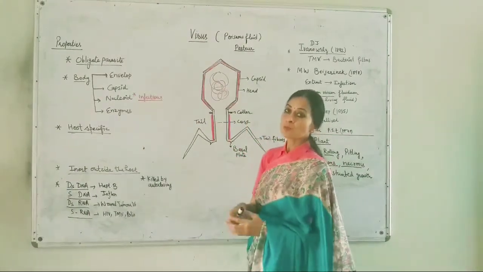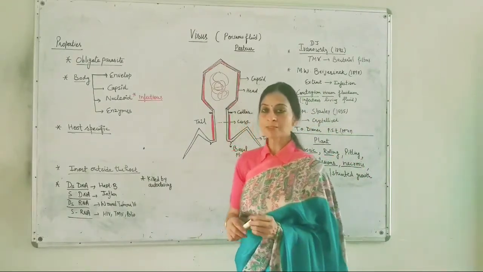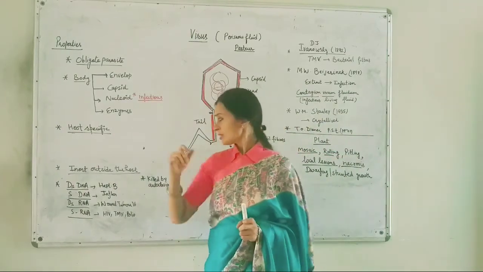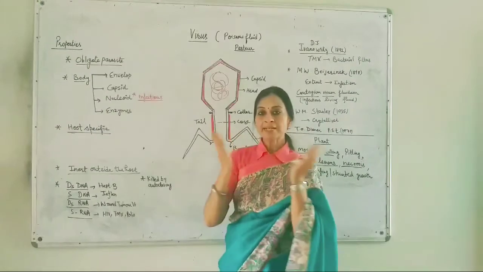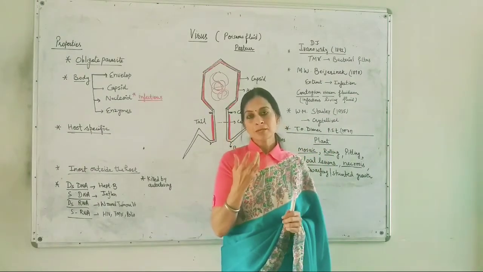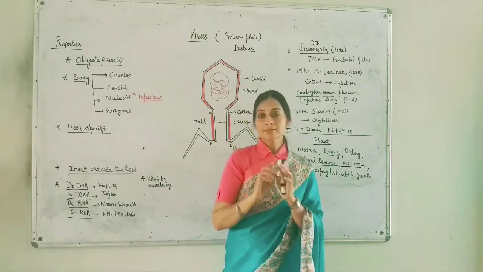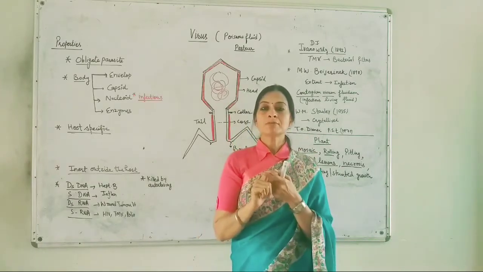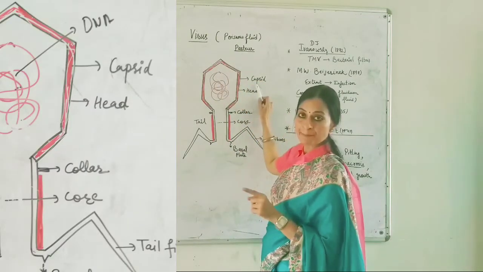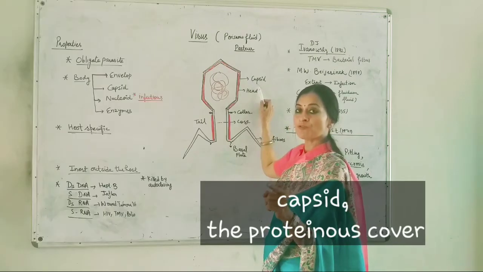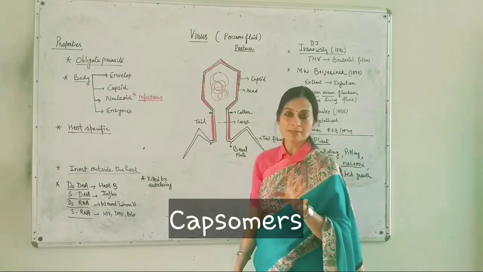Now let's start the properties of these viruses. First of all, let's study the structure of the virus. A typical virus, actually this is a diagram of a bacteriophage, just to show the details, but in general, if we are going to talk about the structure of the virus, then we should say that each virus has a protein cover. As I have also shown in this diagram, there is a proteinous cover which is known as capsid. This capsid is made up of protein, and the units of this capsid are known as capsomers.